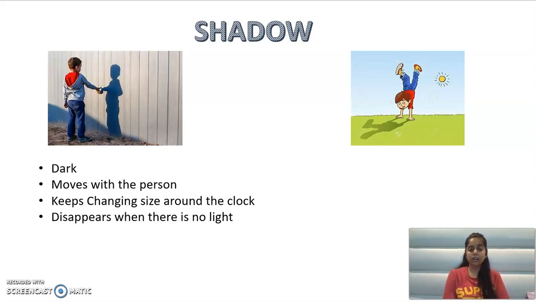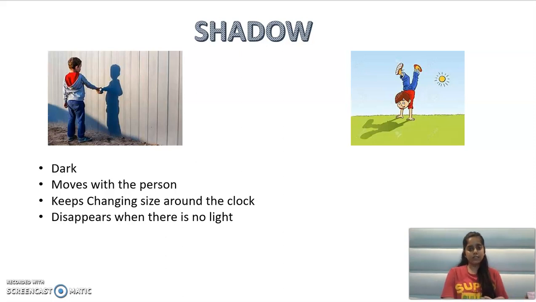The shadow is dark, its shadow moves with the person. So according to a small kid the shadow keeps moving with you. जो भी चीज मूव होती है तो उसकी शैडो भी मूव होती है साथ में. Also the size of the shadow keeps changing throughout the day, it keeps changing according to the source of the light. जैसे सन कभी ईस्ट में होता है या वेस्ट में होता है तो उसके हिसाब से उसकी जो शैडो है वो छोटी और बड़ी होती रहती है.